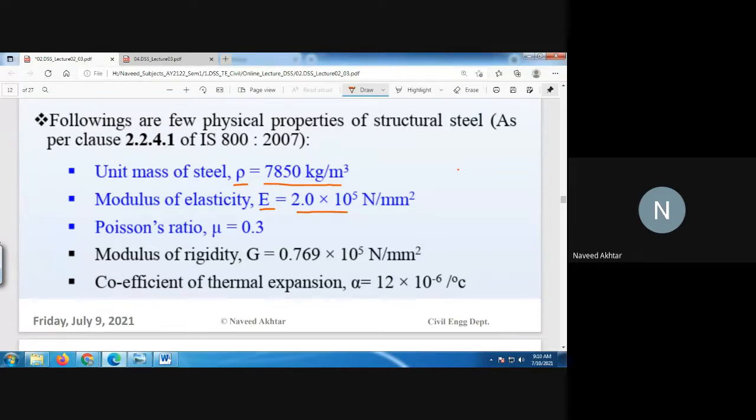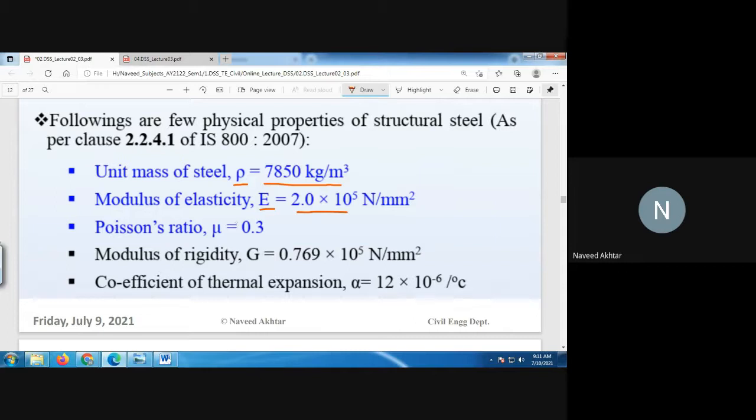This Newton per mm square you can sometimes write as MPa, that is megapascal, the measurement of pressure.